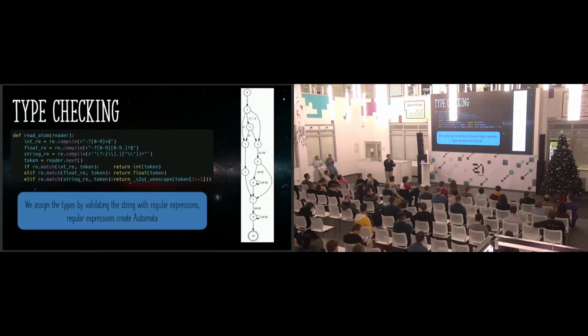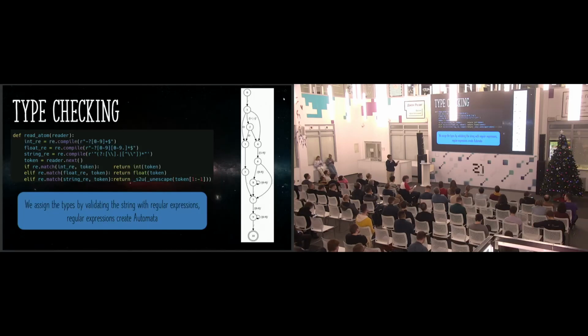Okay, but how do we know if an atom is a number, a function, or a variable? If it's a number, you need to pass it through a regular expression, because the regular expression can check if it has the pattern to be an integer. The regular expression is a tool that lets you define patterns and check them later with Boolean expressions. We have here a float regular expression, string regular expressions, and in the image you can see there is an automaton, because the regular expressions generate an automaton internally for a number. That is an example.